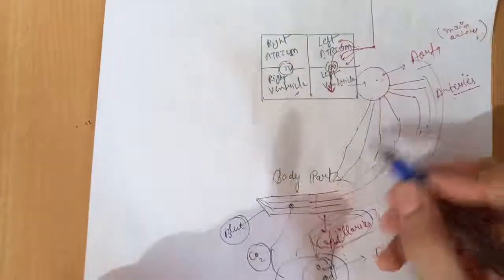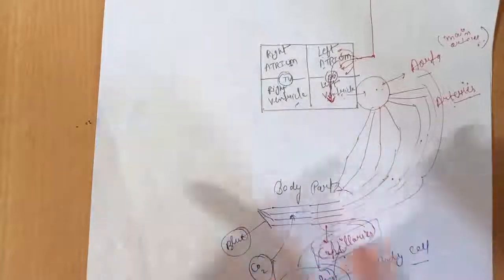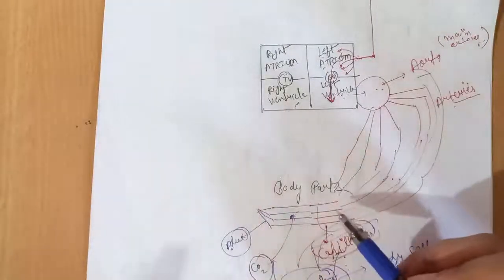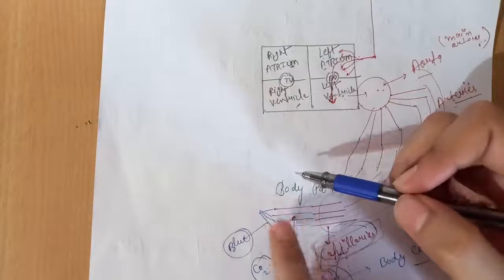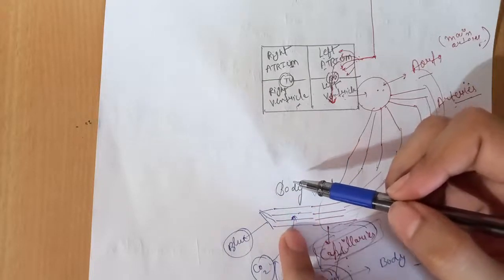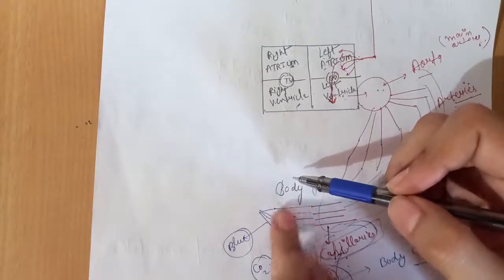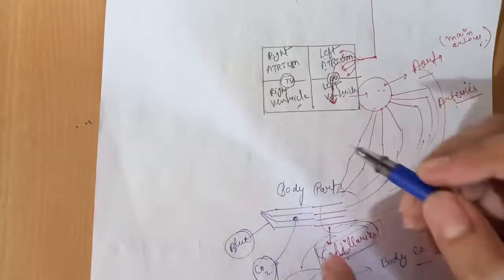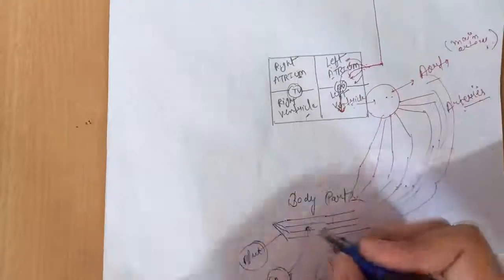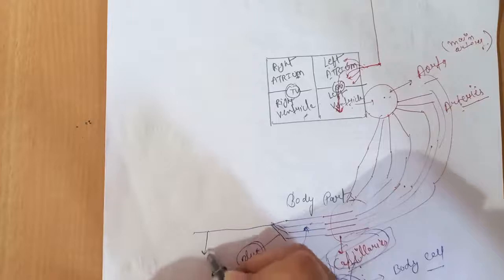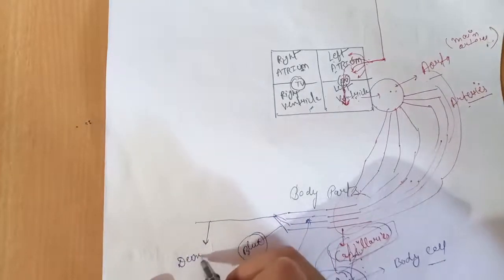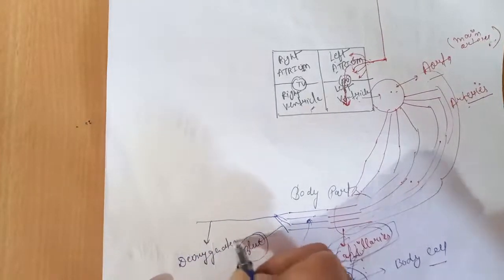And as these arteries are further divided into smaller parts and make capillaries, in which deoxygenated blood is present, all the blood capillaries combine together and form a vein in which deoxygenated blood flows.